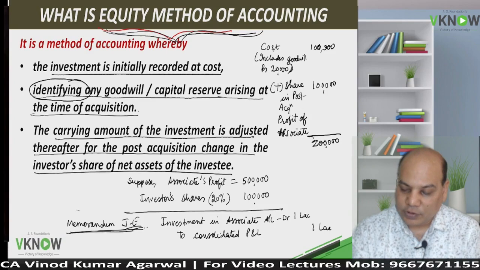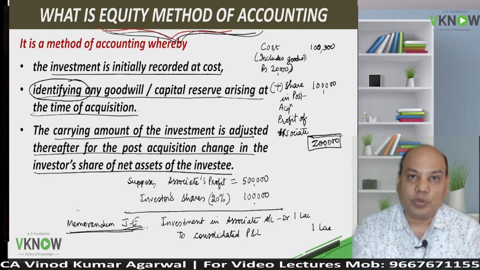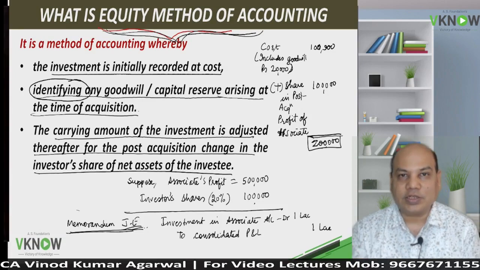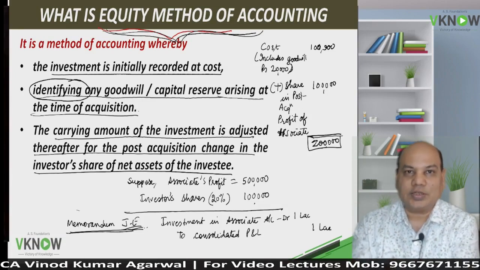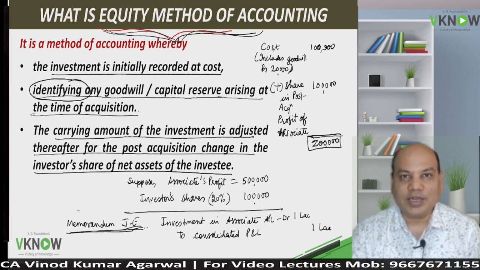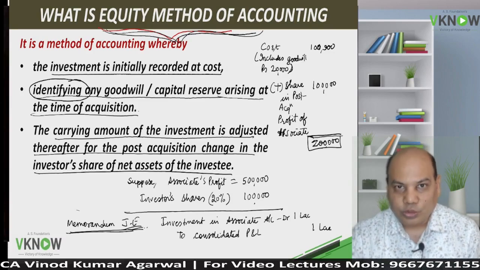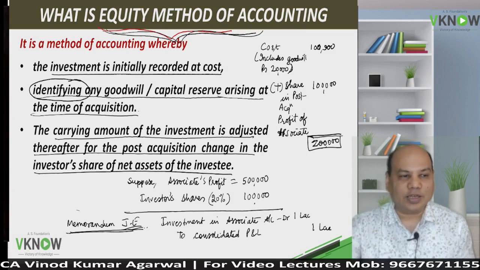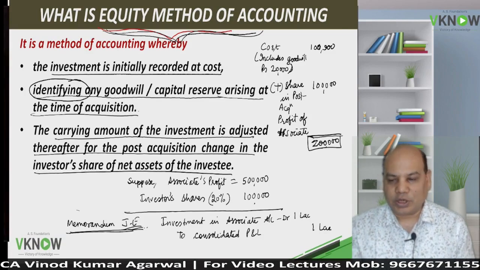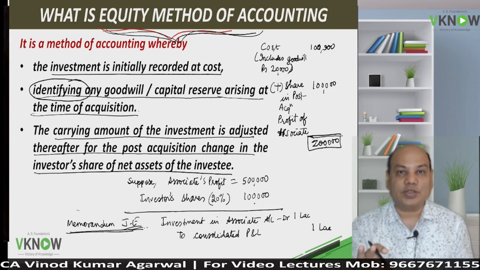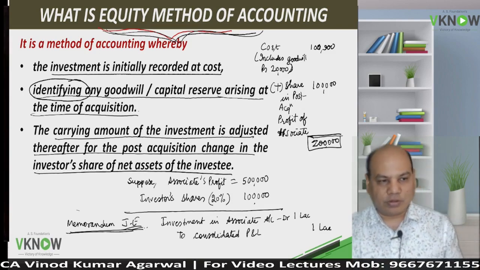So what is the benefit of that? As and when the associate will make profit, your carrying amount will keep on increasing. Investor will be able to see, the users of the financial statement will be able to see that yes, the associate is making profit. And similarly, if the associate is incurring losses, we are going to reduce our share in the losses in associate by reducing the carrying amount of investment. By reducing the carrying amount of investment, we will be able to show to the investor that yes, the associate is incurring the losses.